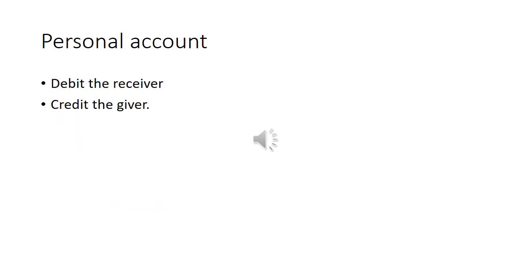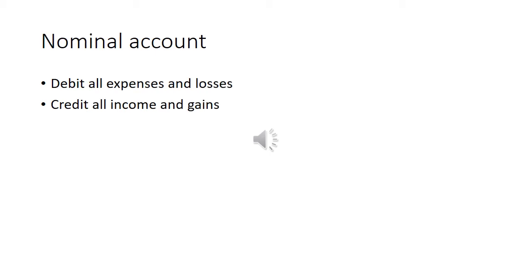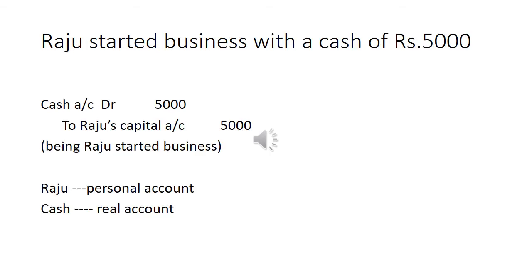Personal account: debit the receiver, credit the giver. Real account: debit what comes in, credit what goes out. Nominal account: debit all expenses and losses, credit all income and gains.